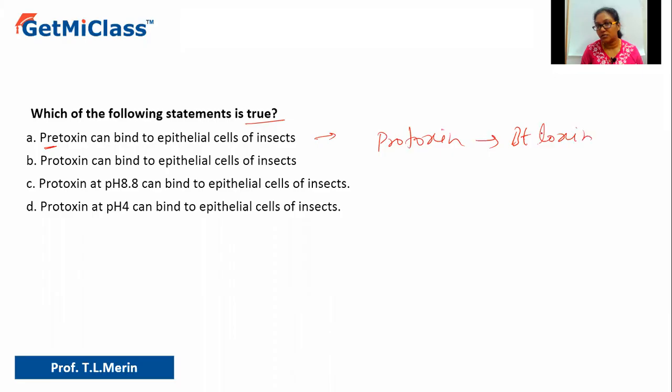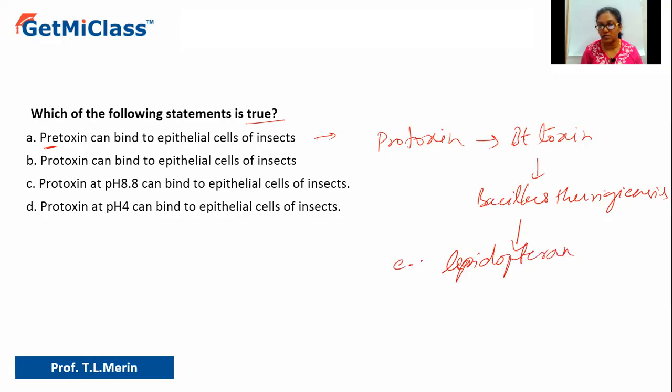Bt toxin, which is actually produced by the bacteria called Bacillus thuringiensis. So when this bacteria infects certain groups of insects, for example, lepidopterans, this is an example, there are other groups of organisms also.